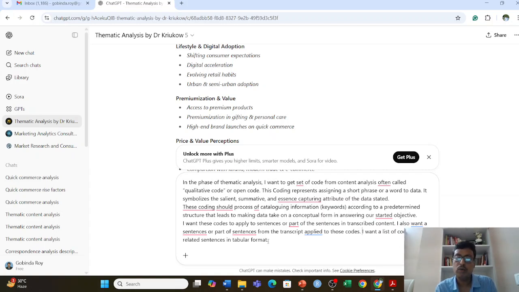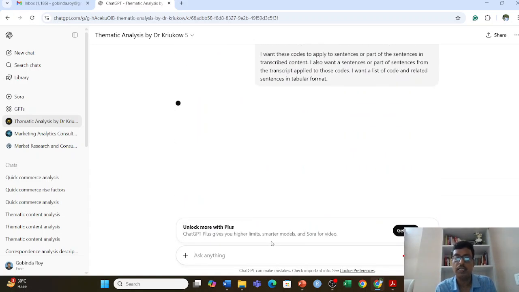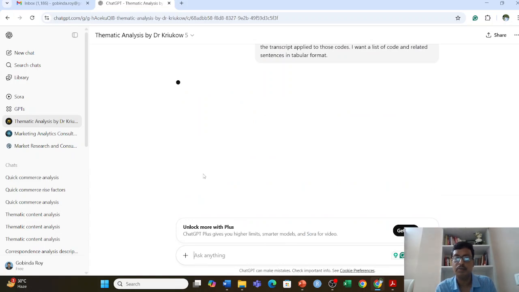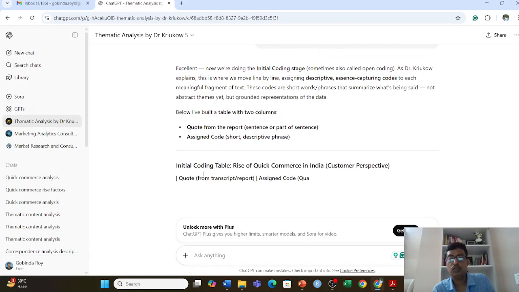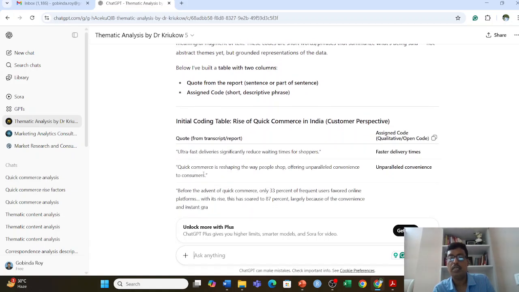So at this stage, I will get keywords, I will get a code, and the related quotation also I can get in the table. Let us see whether I can get the tables here. So I am supposed to get a table over here. So now let's see the third stage. I get a table. So now it starts developing the table.